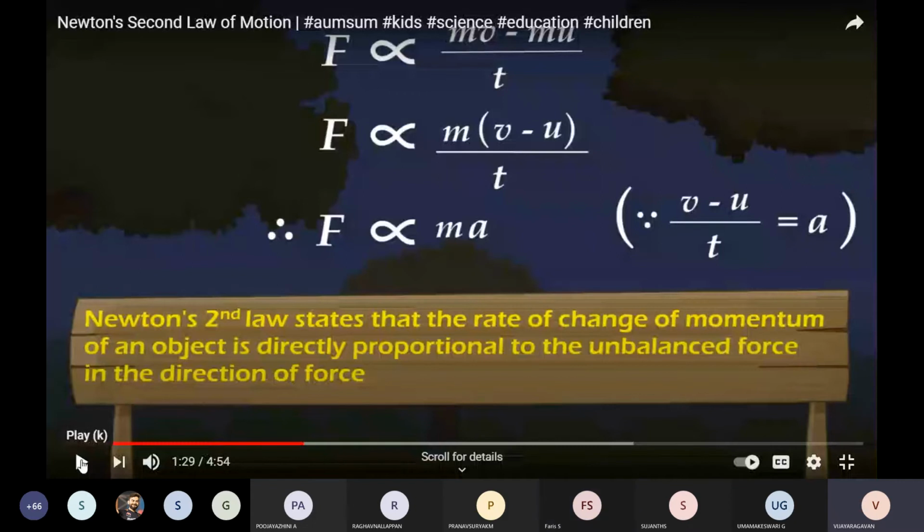Instead of A, you apply here M into A. Both are the same only. So you are taking the initial momentum and the final momentum over time. Here we are going to see problems also, so there we can understand what MV and MU are. So now understand, F is equal to M, and instead of A we are writing V minus U by T.